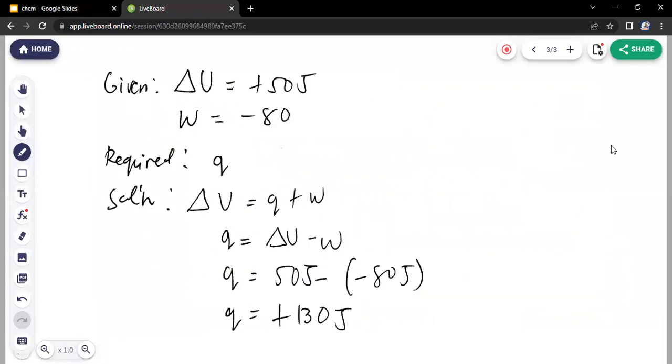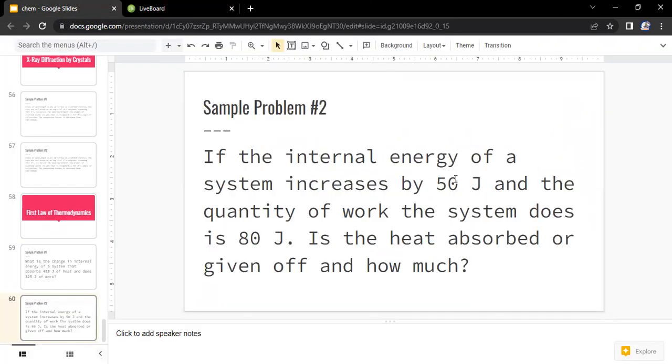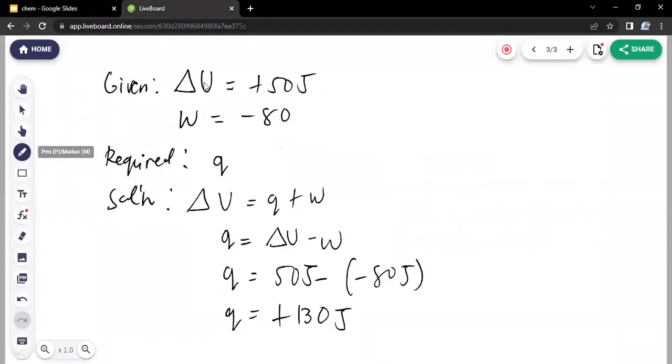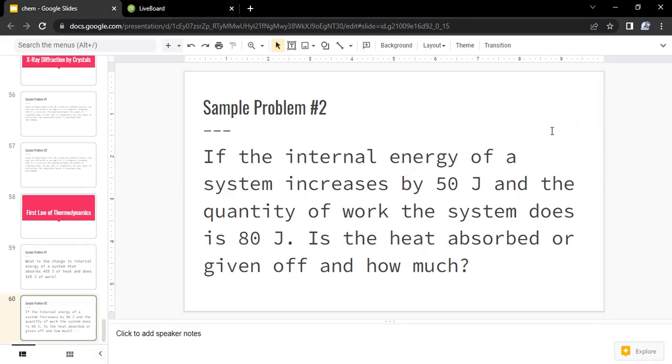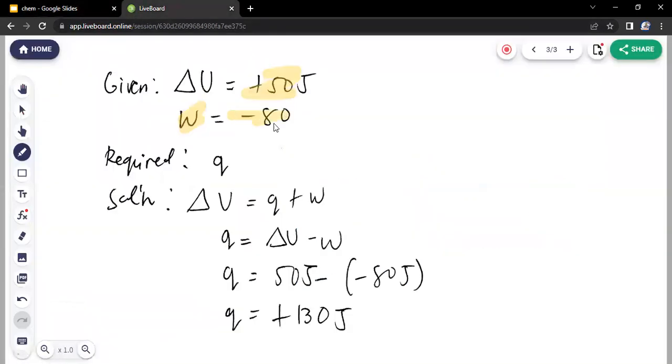The given is the internal energy of the system, which will be positive 50 joules. As you can see in the problem, it increased by 50 in the system, so that is plus 50. And then the work done here is negative 80 because the work the system does is 80 joules. That is negative 80 because it released a value of work. And then we are looking for the value of heat.